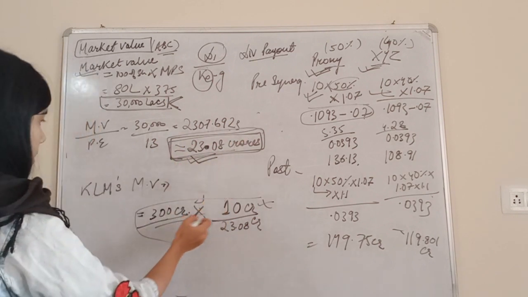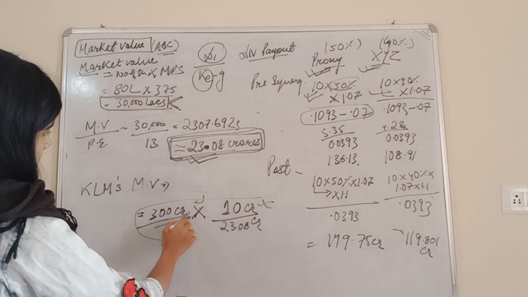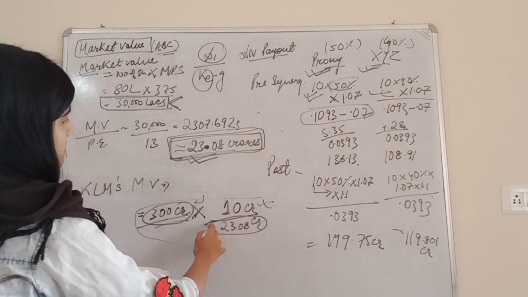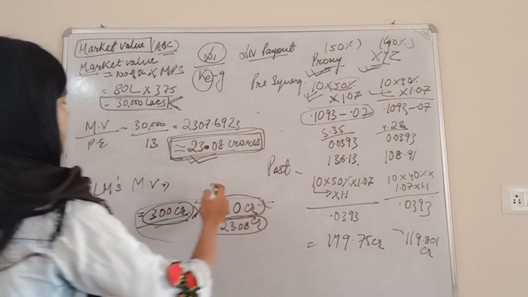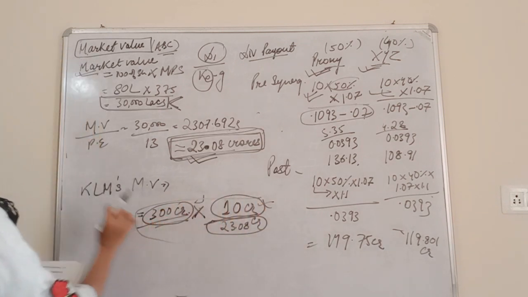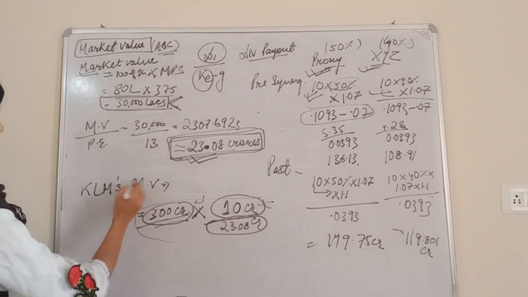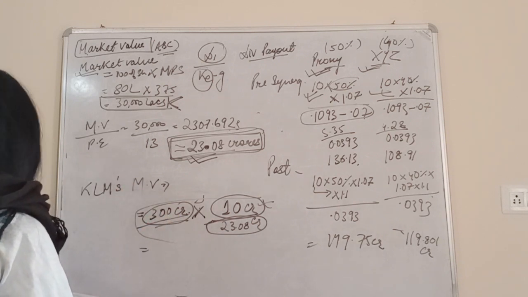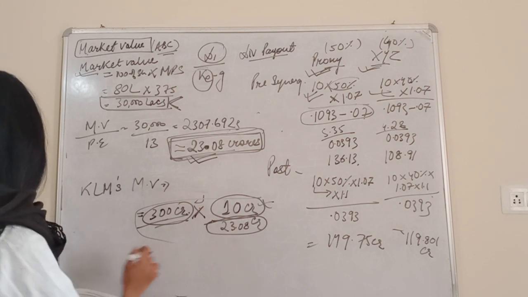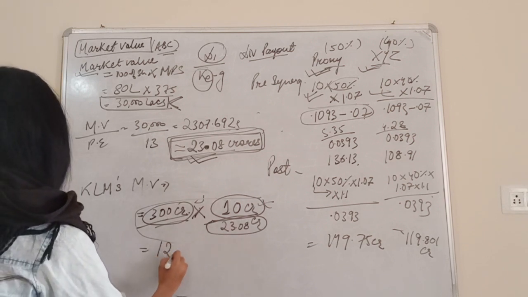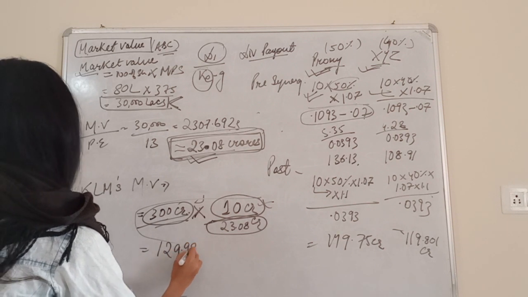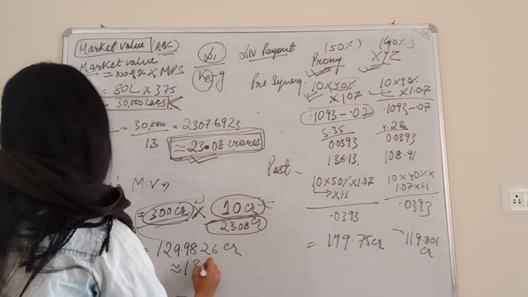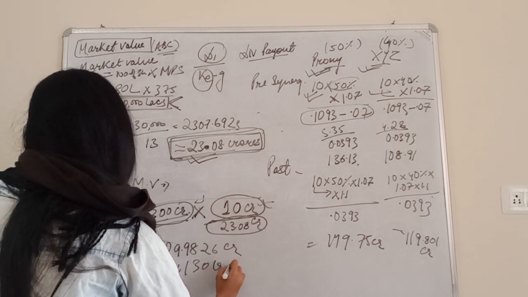So by applying this formula, whole market value divided by whole post tax earnings multiplied by KLM's post tax earning, we are going to split it, okay, and we are going to get KLM's market value, which comes out to be 300 multiplied by 10 divided by 23.08, 129.9826 crores, approximating it 130 crores.